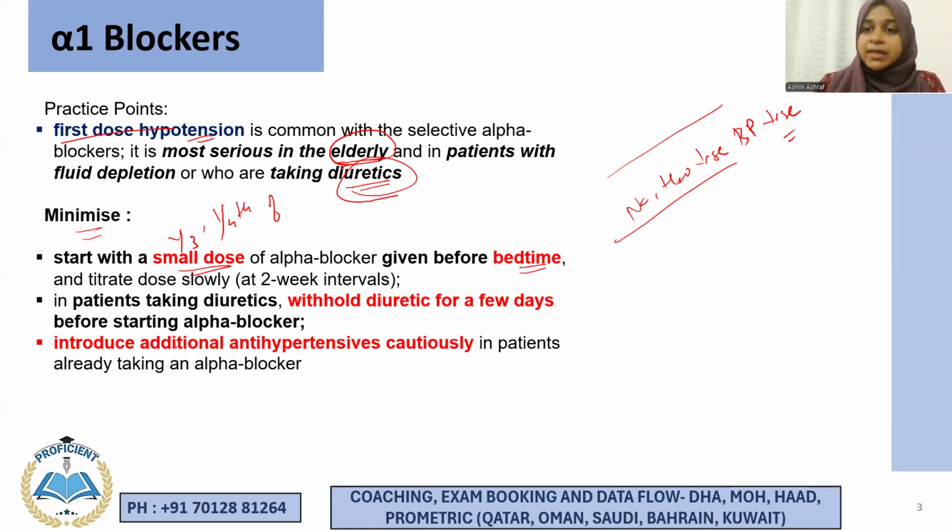Now, if somebody is taking diuretics and you want to start the patient on alpha blockers, what you have to do is you have to withhold this diuretic for a few days, right? And then start alpha blockers, right? Now, if somebody is on alpha blockers and you want to add another antihypertensive agent, you should do it very cautiously because the BP may fall really low, right?